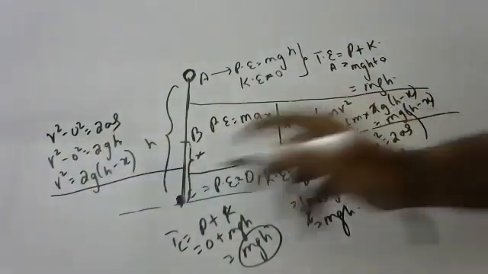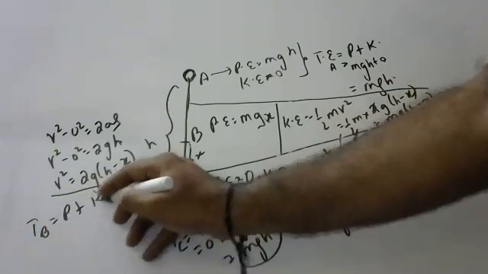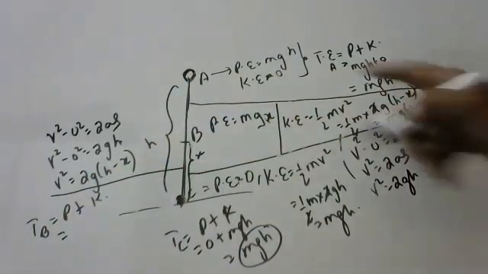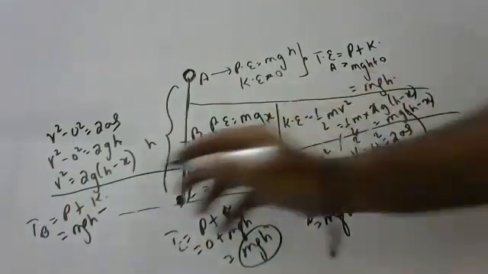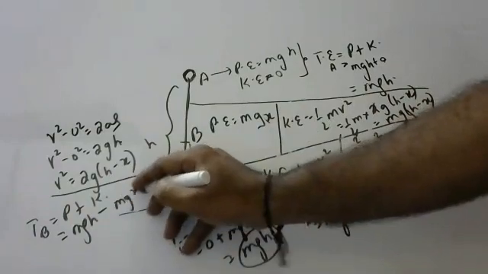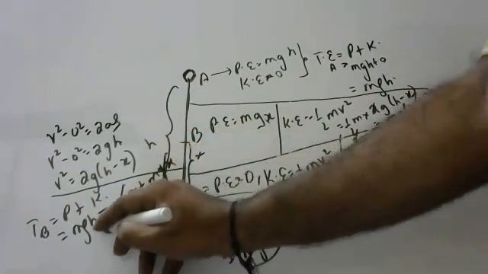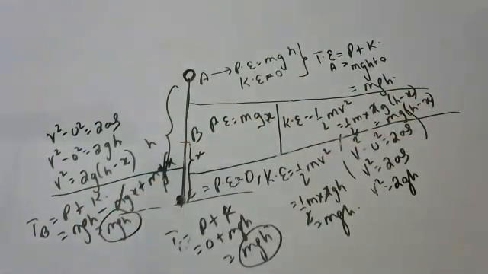So slowly you see here, total mechanical energy at position B is potential energy plus kinetic energy. How much is the potential energy? mgh minus mgx, plus mgx. This goes. Again we got mgh only. Even at position B also we got mgh only.